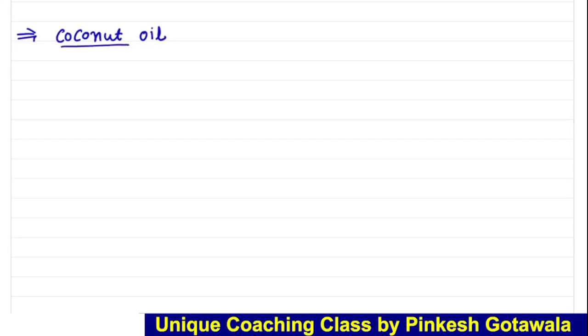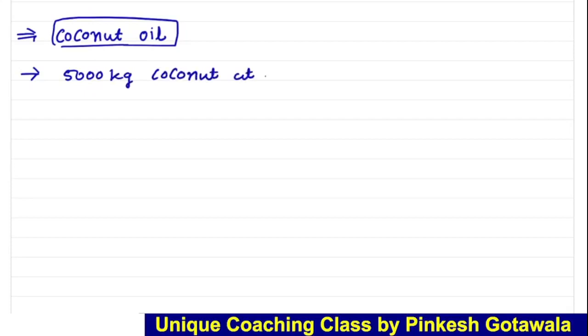Okay, coconut purchase કરવા પડશે. So suppose we purchase 5000 kg coconut at the rate of, suppose, rupees 10 per kg. So first of all we purchase 5000 kg coconut. Okay, rate rupees 10 per kg.